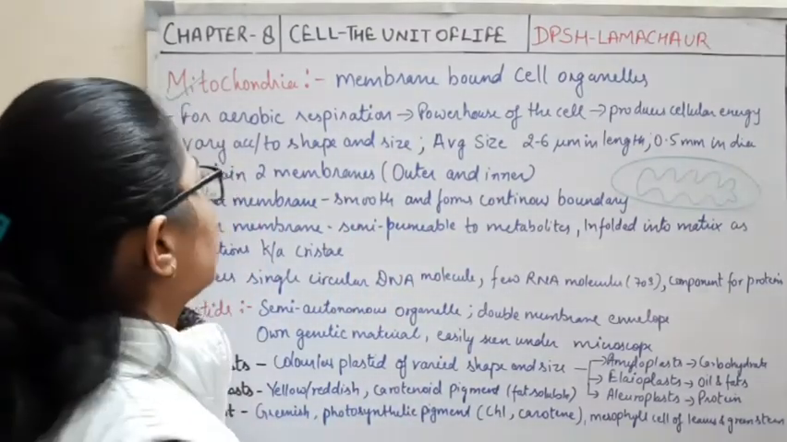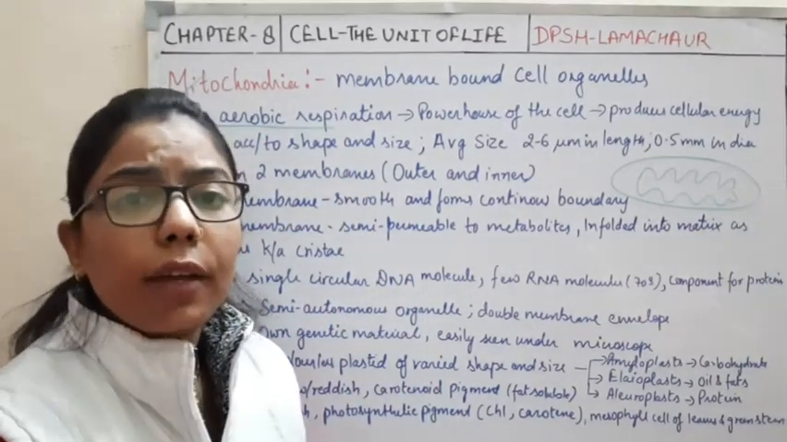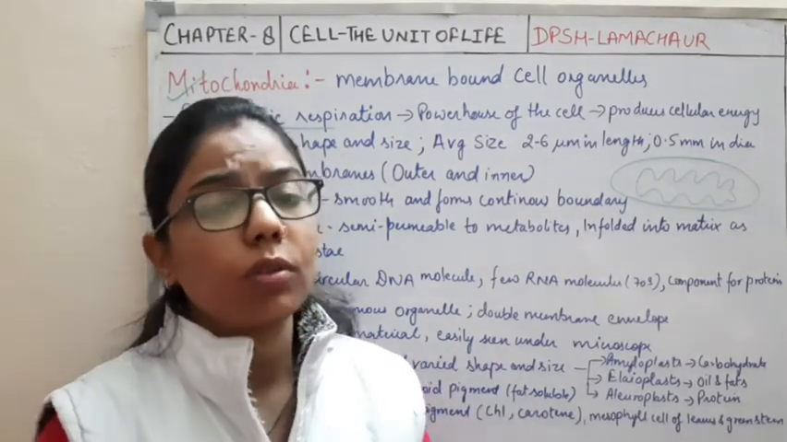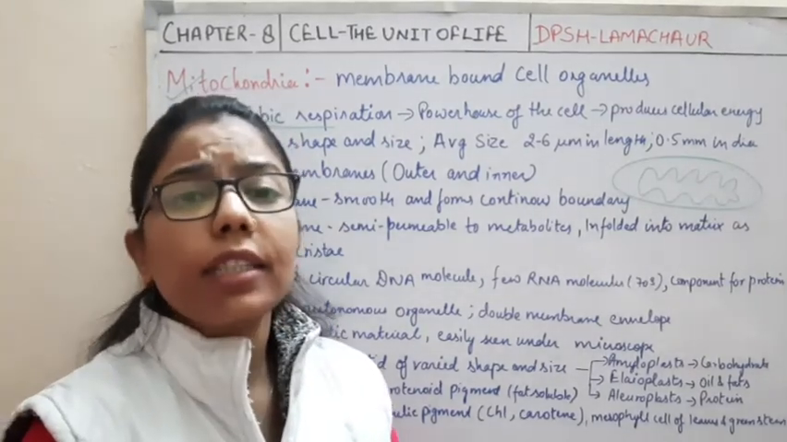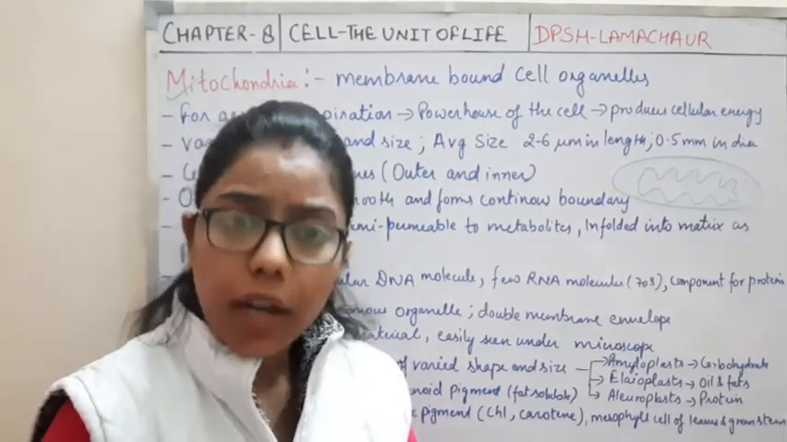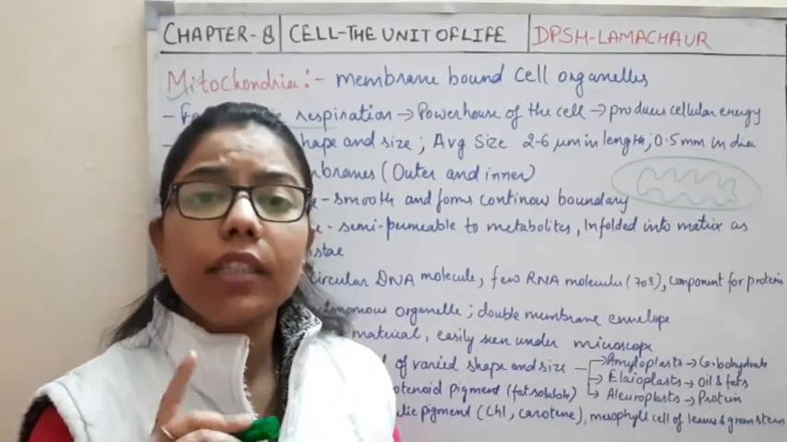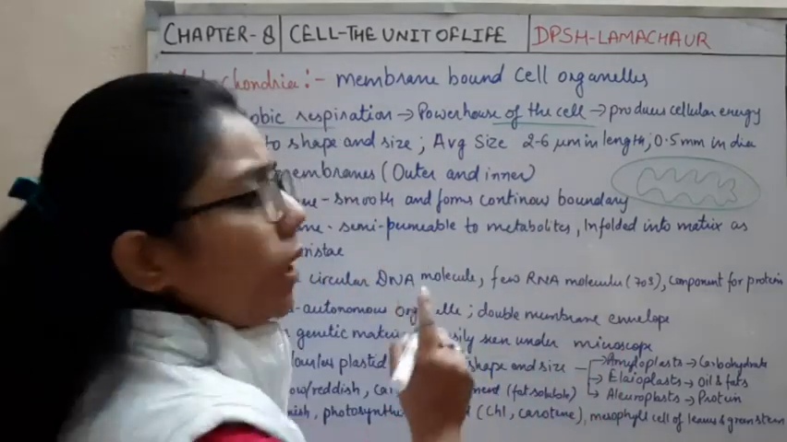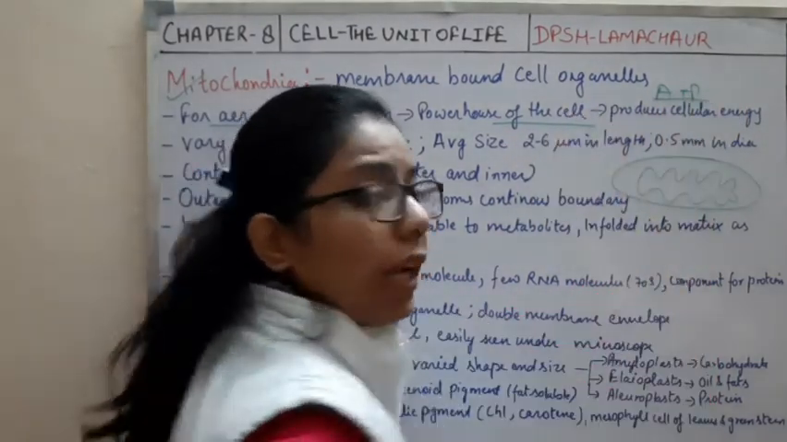The general features we will start with. The function of the mitochondria is aerobic respiration. We have done these things in the previous class also. What is the function of mitochondria? It acts as the powerhouse of the cell. Why? Because it is producing energy in the form of ATP.